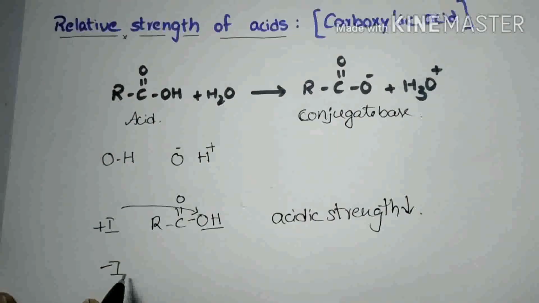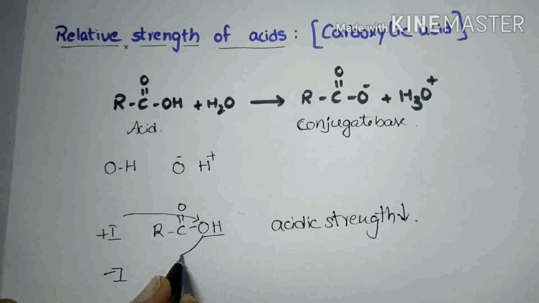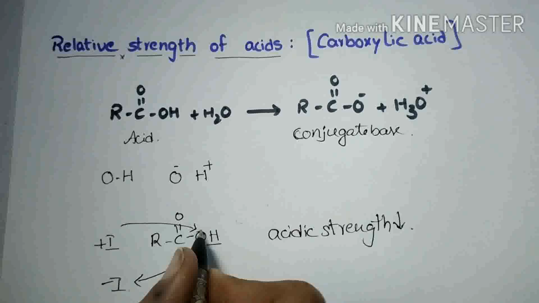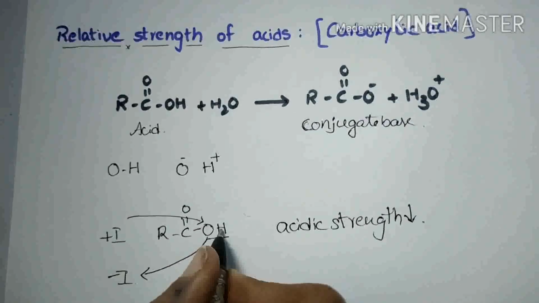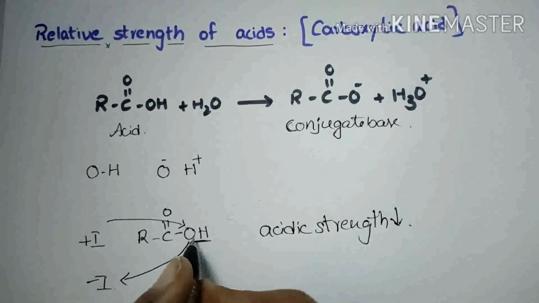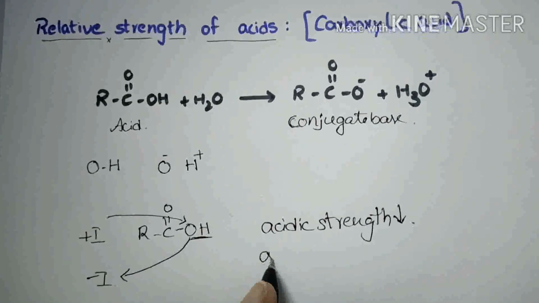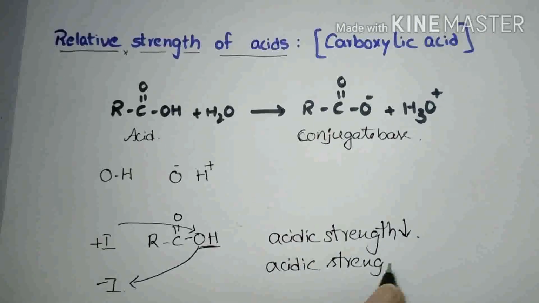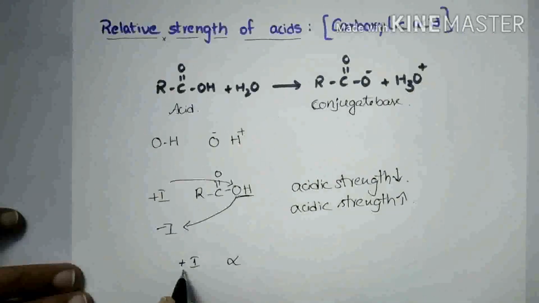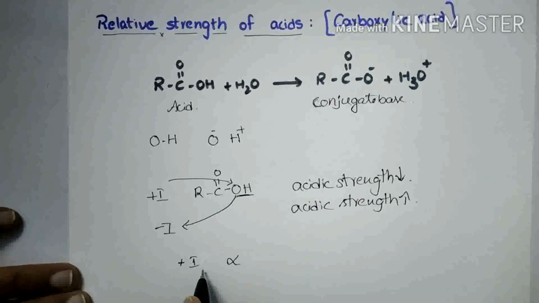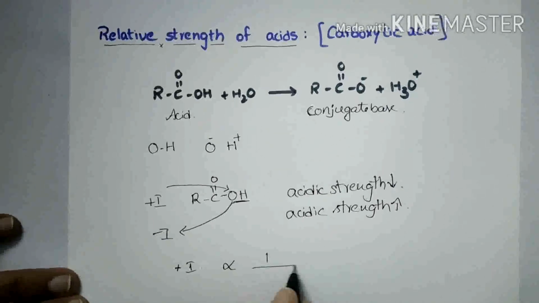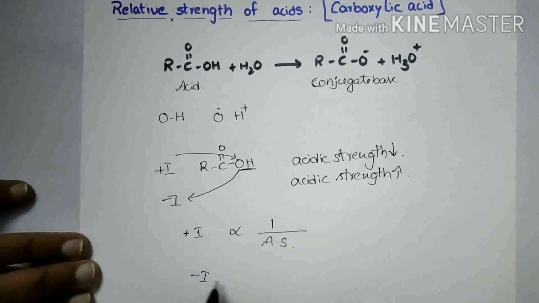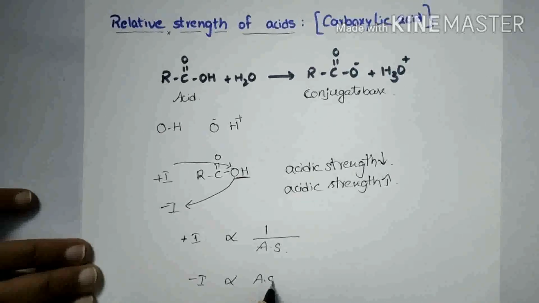If a negative inductive group is attached to this carboxylic acid, this negative inductive group attracts electrons from oxygen. Then the electron density on oxygen decreases. So it also attracts electrons from hydrogen. Then it is easy to dissociate this bond. Then the acidic strength increases. In this way, positive inductive effect is inversely proportional to acidic strength and negative inductive effect is directly proportional to acidic strength.